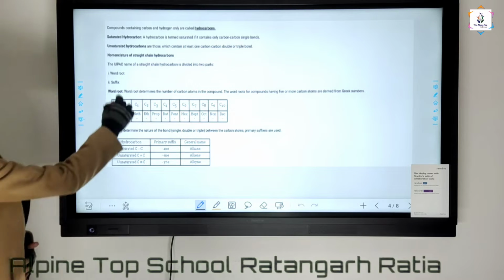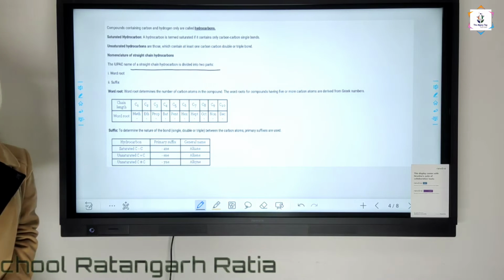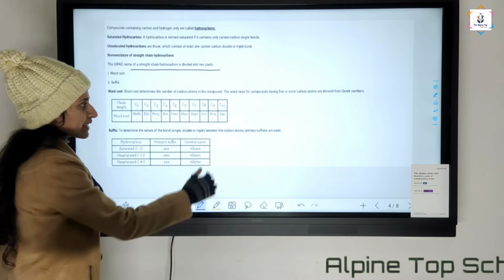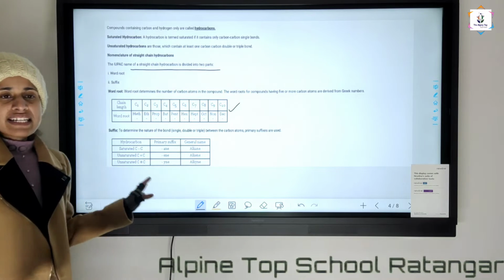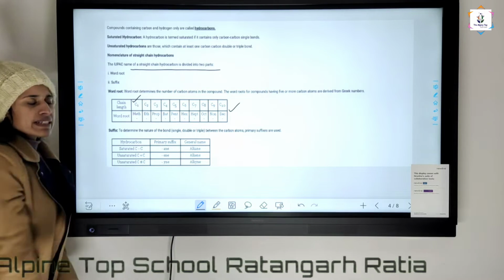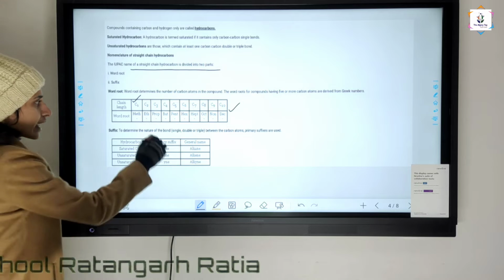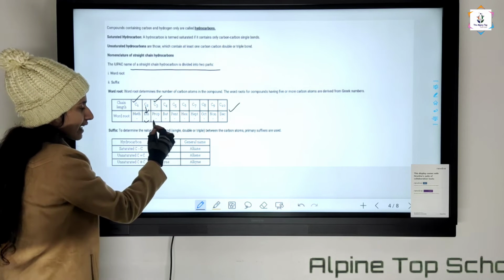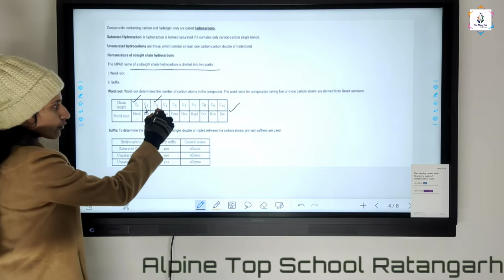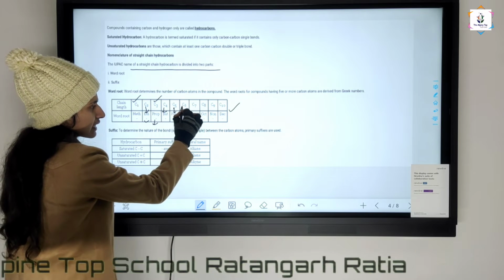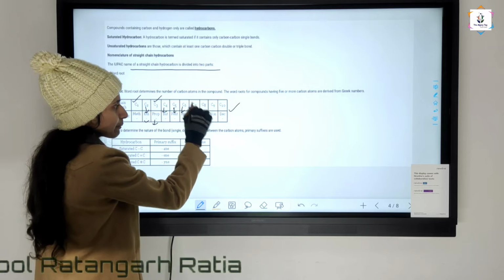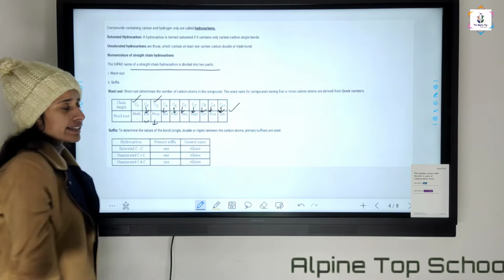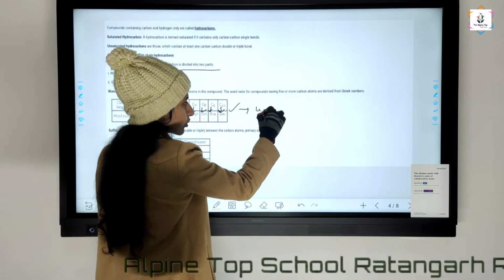We give the IUPAC name to a straight chain hydrocarbon divided into two parts. For example, we give the naming based on the carbon only, depending upon the number of carbons present in the chain. If one carbon is there, that is called meth. If two carbons are there, then that is called eth. If three carbons, then this is called prop. 4 but, 5 pent, 6 hex, 7 hept, C8 oct, C9 non, and C10 is dec. This is called the word root.